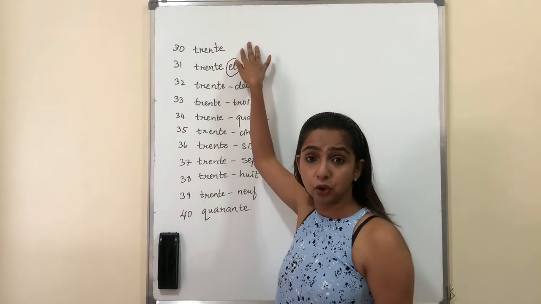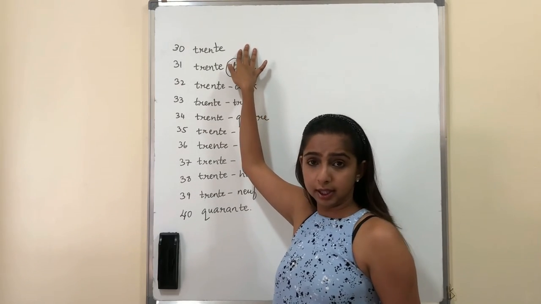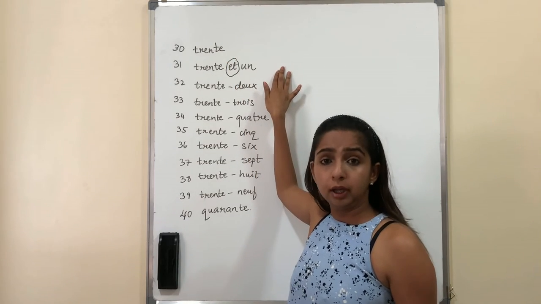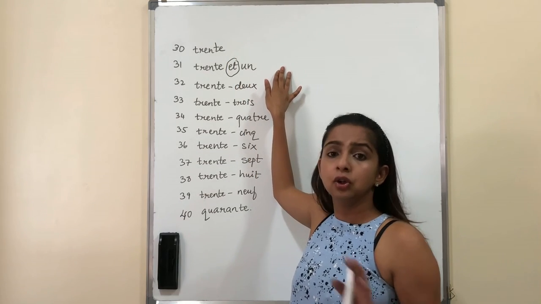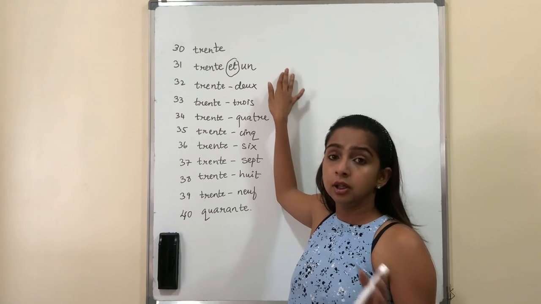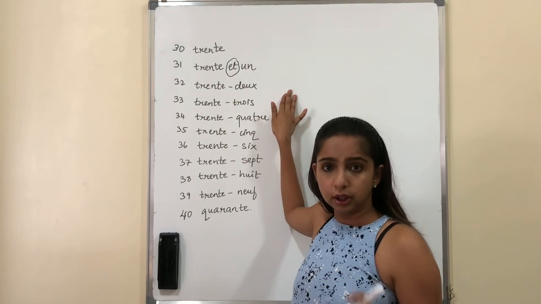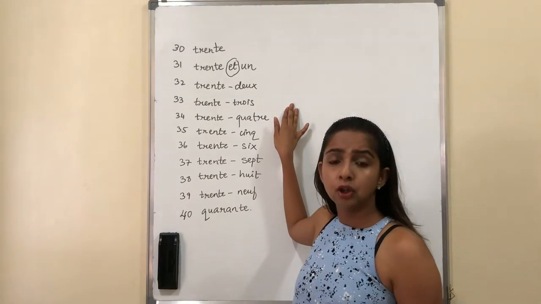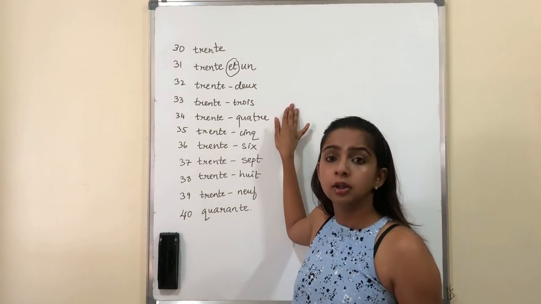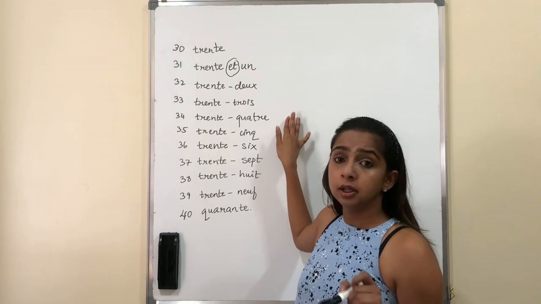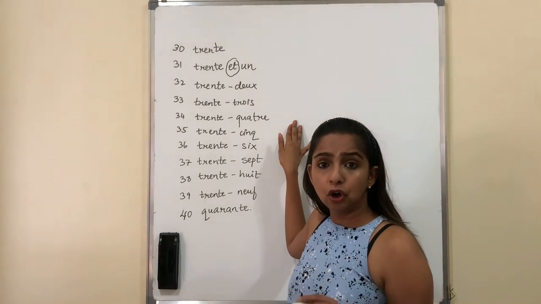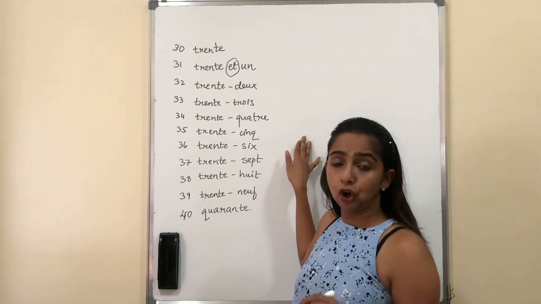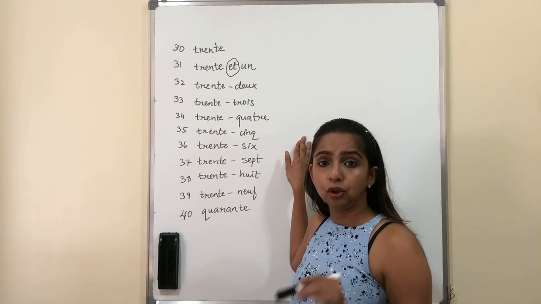30 in French is known as trente. Once again, trente. 31 would be trente et un, 31. 32, trente-deux, 32. 33, trente-trois, 33. 34, trente-quatre, 34. 35, trente-cinq, 35.